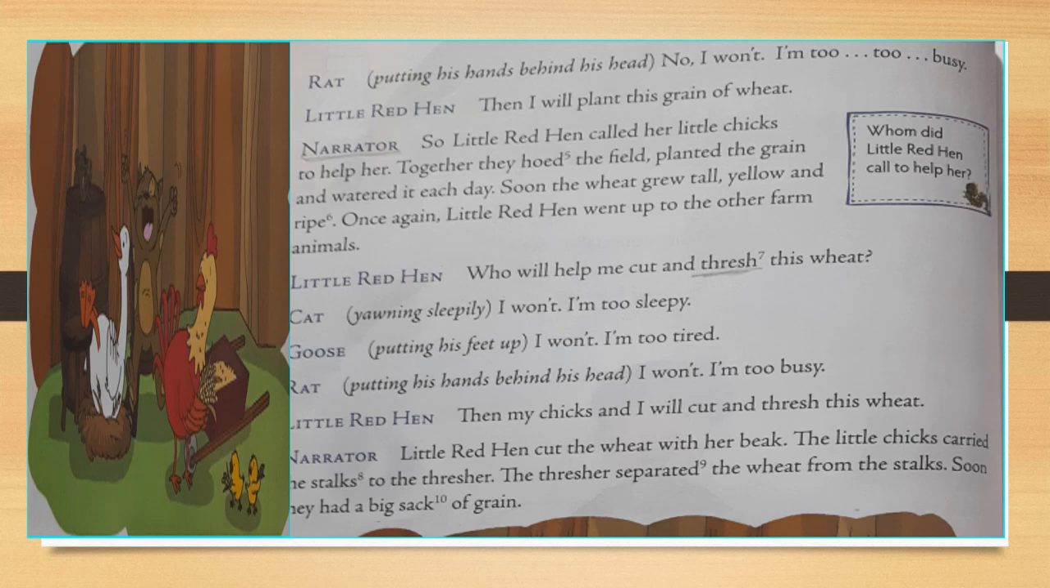Then Little Red Hen cut the wheat with her beak and the little chicks carried the stalks. Here stalks means long thin stems on which the grains grow. The thresher separated. Separated means divided into different parts or groups. So the thresher separated the wheat from the stalks. Soon they had a big sack of grain. Sack means a big strong bag for carrying heavy things.